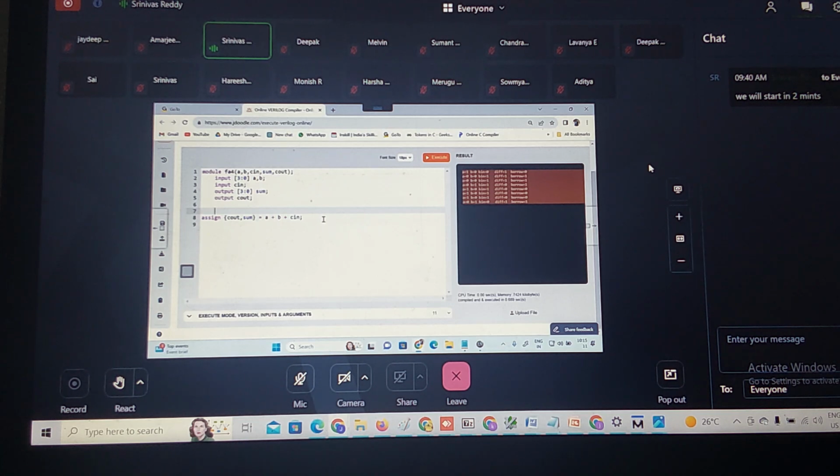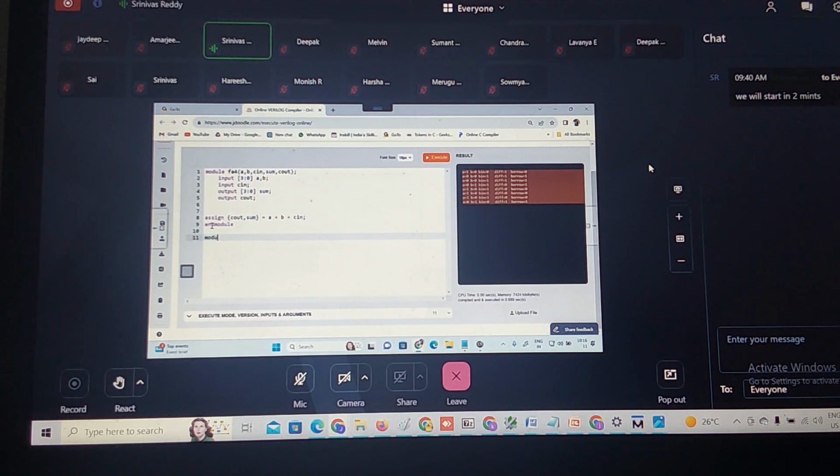If you remember, in the next session I'll be talking about the gate level. To model the 4-bit full adder, first we'll be instantiating the full adder. Again we are instantiating the half adder, hierarchically we are doing. But here I can easily do it using this operator, the concatenation operator. So A plus B plus C. So this is nothing but a parallel adder. Then what I need to do? End the module. That's it.